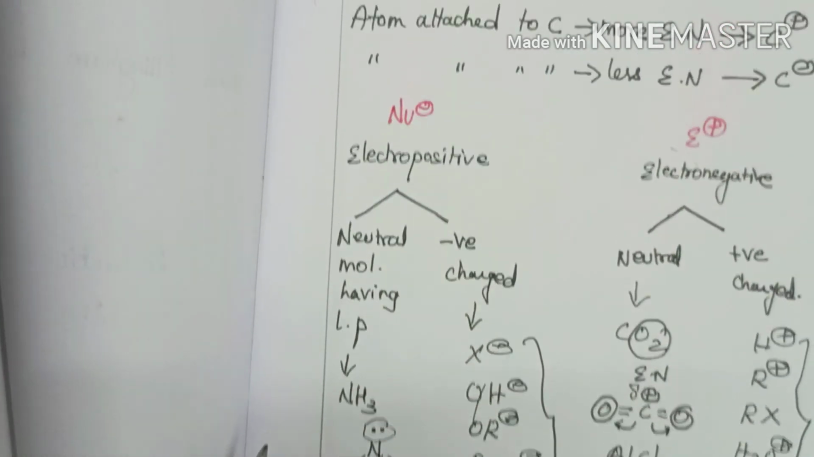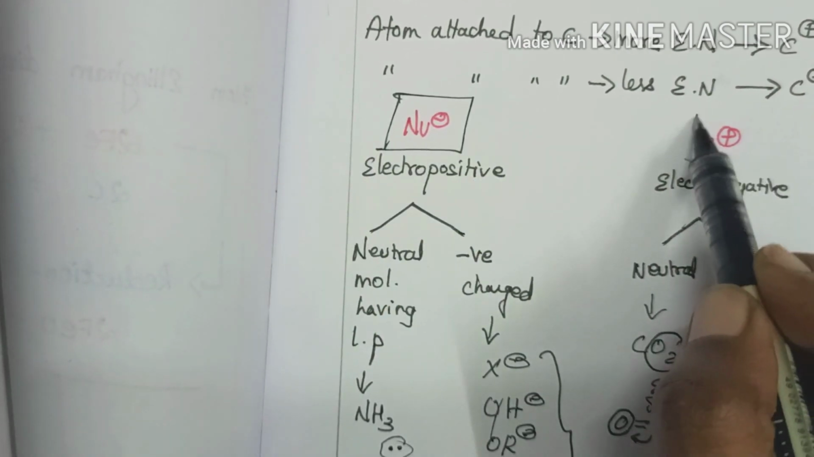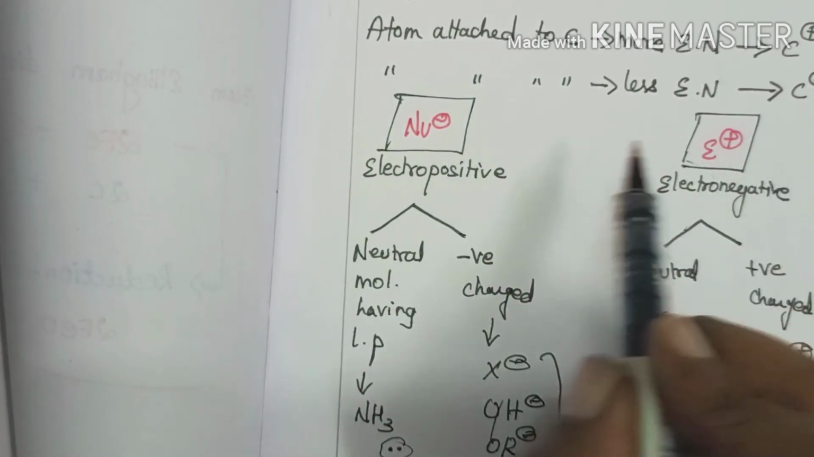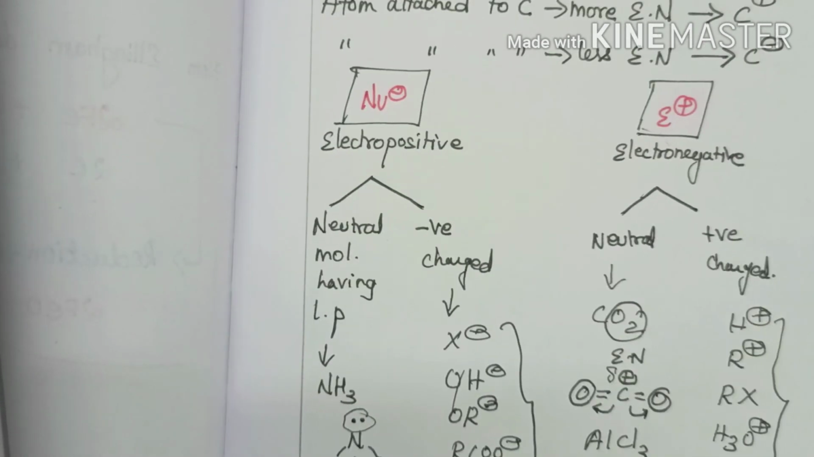So that's it about nucleophiles and electrophiles. Here you should remember the general term. If you remember this general term, then you can easily identify which is your nucleophile and which is your electrophile.